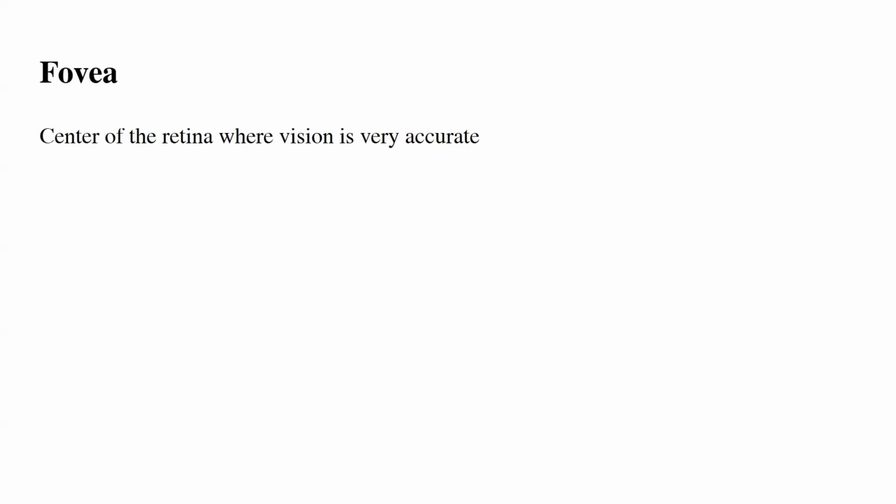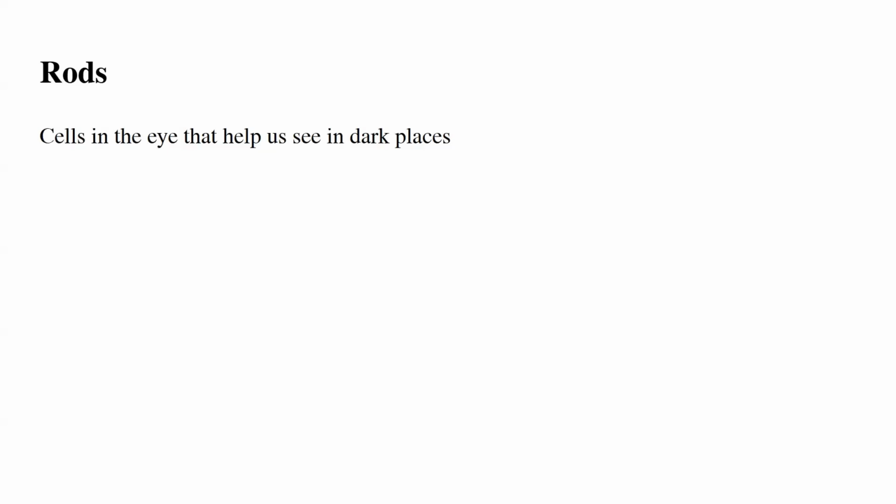Fovea is the center of the retina where vision is very accurate. Photoreceptors are cells in the retina that detect light. Rods are cells in the eye that help us see in dark places. Cones are cells in the eye that help us see color in bright light.